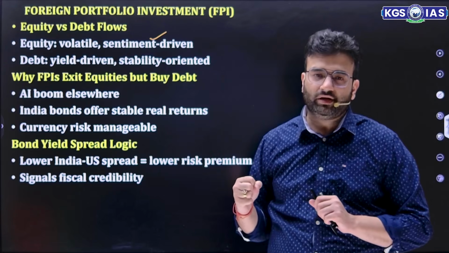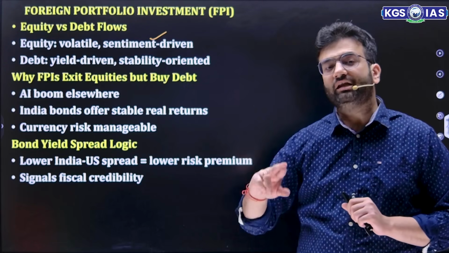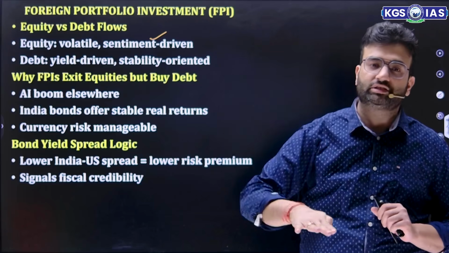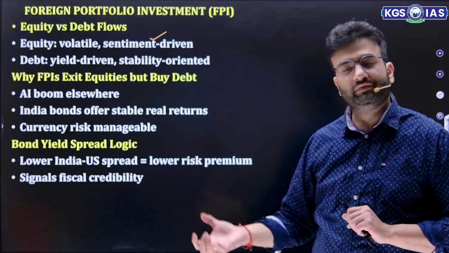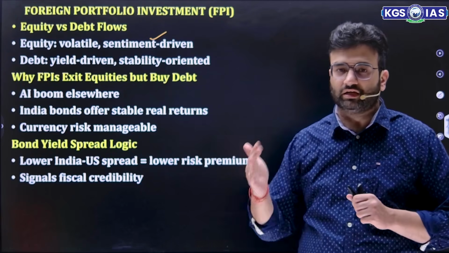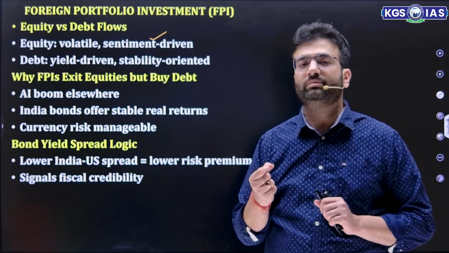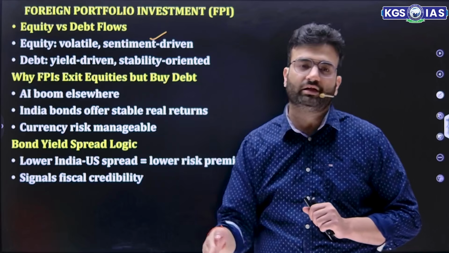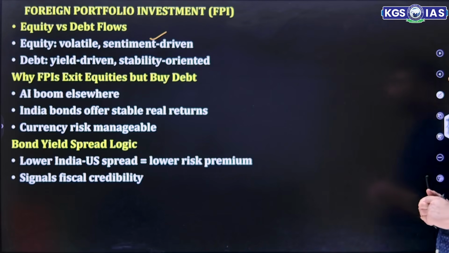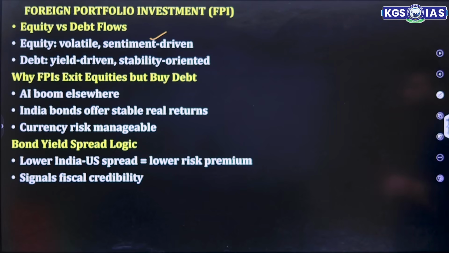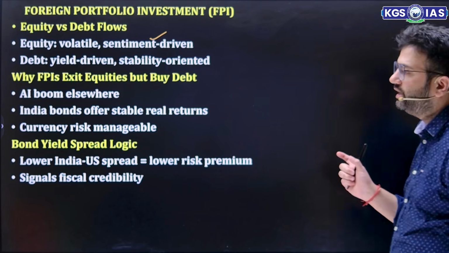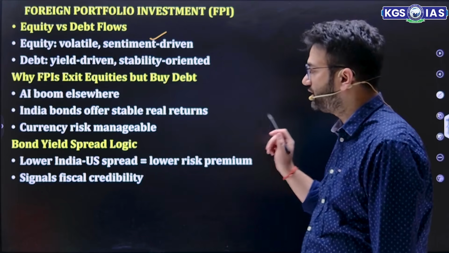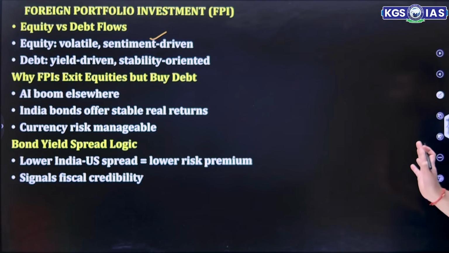FPIs are withdrawing their money from Indian market, especially equity market, and investing in US bonds because they are more stable and they are more yield driven. Similarly, even the debt instruments of the government, the government bonds, they are more stable and giving, although they are giving less return in comparison to equity, but right now people are preferring stability more. So FPI exit equity but buy debt as AI boom everywhere. Elsewhere, Indian bond offers stable returns, currency risk management, and bond yield spread is logical. Lower India US spread, lower risk premium signifies fiscal credibility.